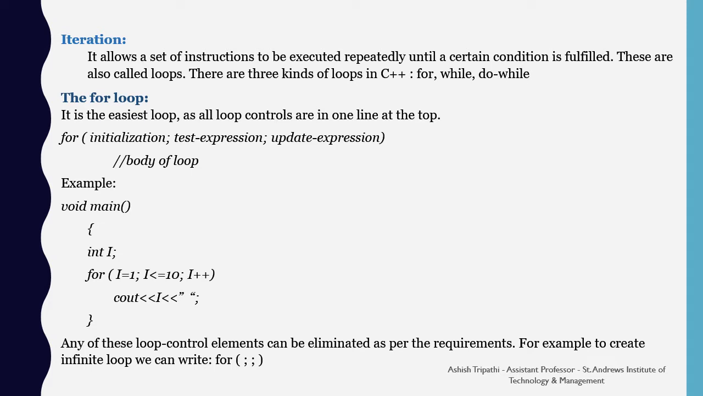We declare a variable I. Inside the for loop we pass the initial value of I as 1. Then there is a test condition, I less than or equal to 10, followed by an increment condition of I plus plus. Then in the body of the loop we print the value of I with a space. This loop will start from 1 and count till 10 by incrementing one value at a time.